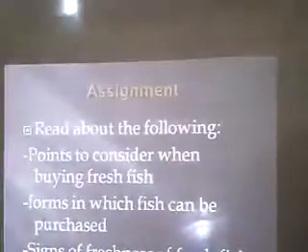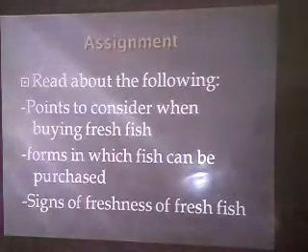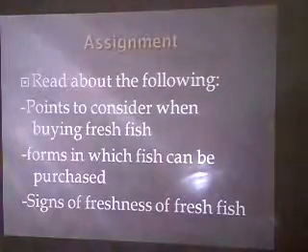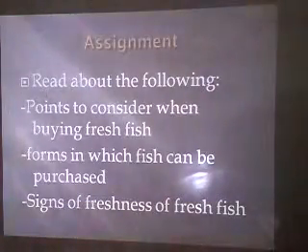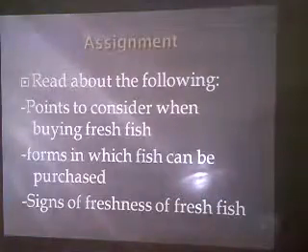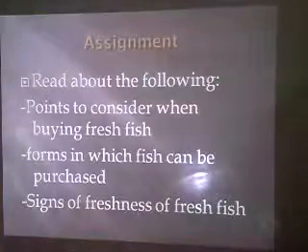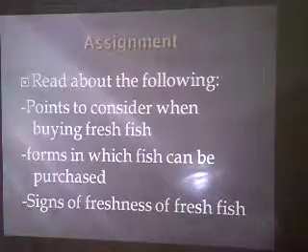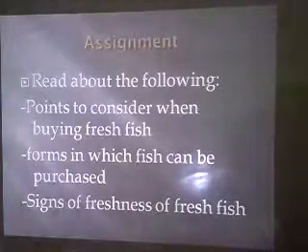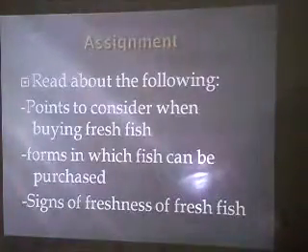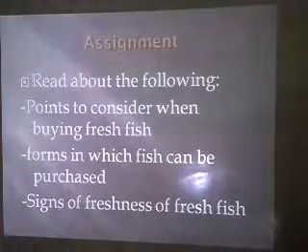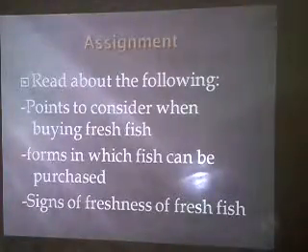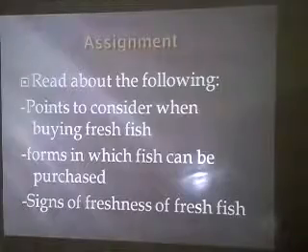The assignment of the day is on your screen. The assignment is that you should read about the following areas. The points to consider when buying fresh fish. There are certain key elements you should observe whenever you are going to buy fresh fish. You don't have to just walk in and buy fish anyhow. So you read about points to consider when buying fresh fish.